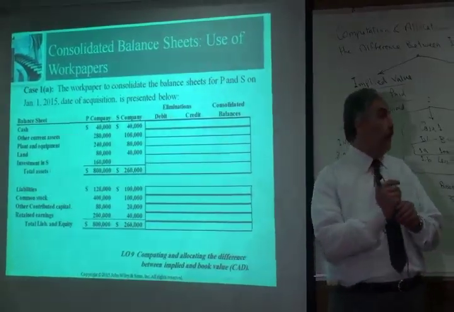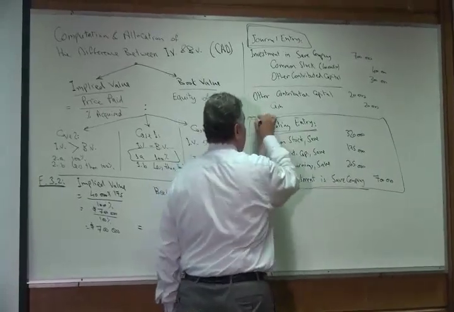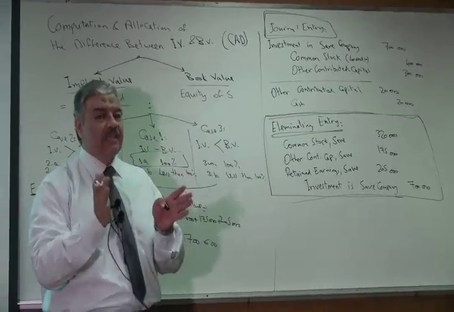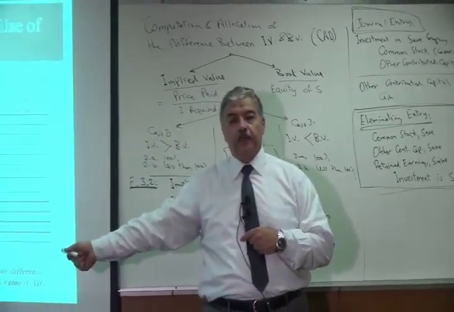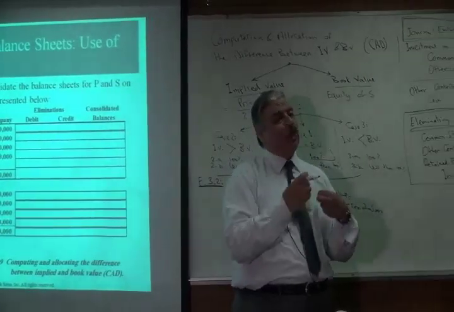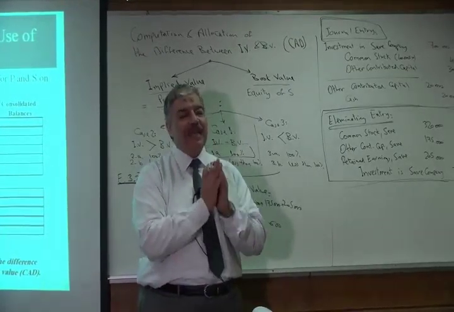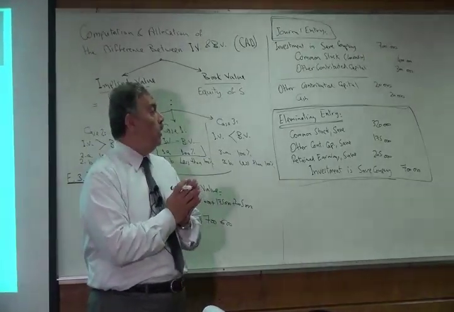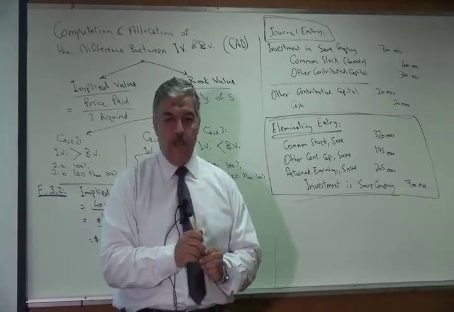So take care. It is looking like a journal entry, but it is not a journal entry. It's not a journal. We don't record this entry in the journal. We record this entry only on the work paper to prepare the consolidated balance sheet. So the eliminating entry, it looks like a journal entry, but it is not a journal entry. This is an eliminating entry. This is a work paper entry, just prepared to eliminate the intercompany accounts in order to prepare the consolidated balance sheet.